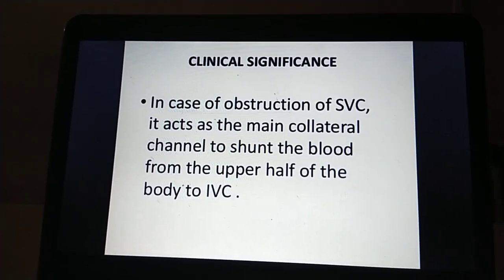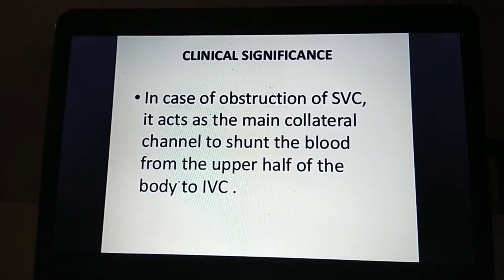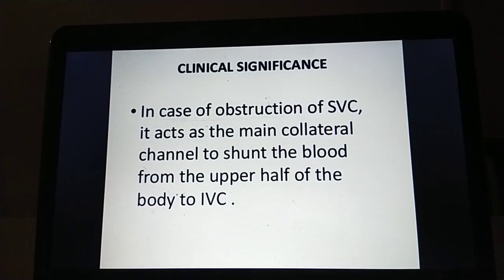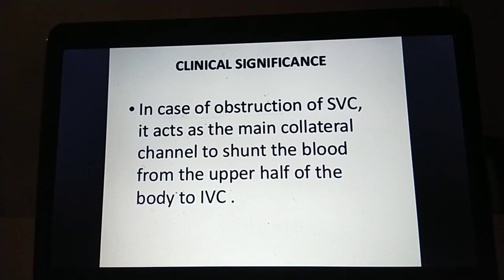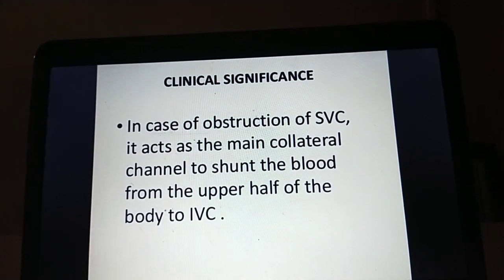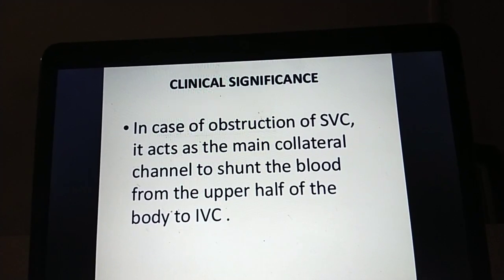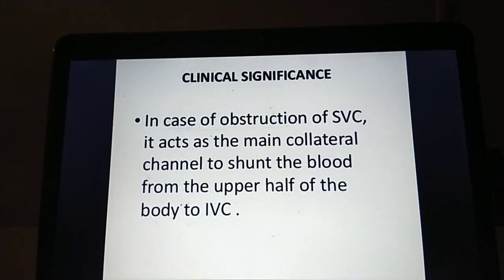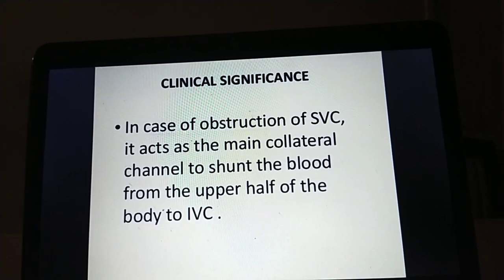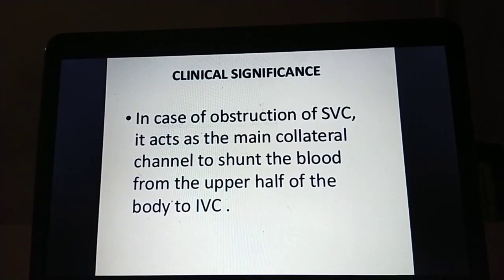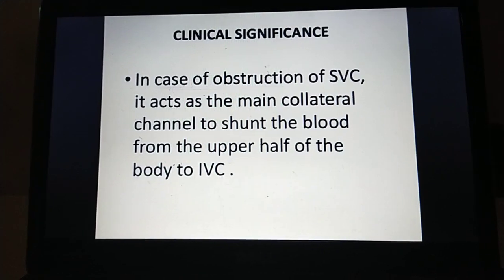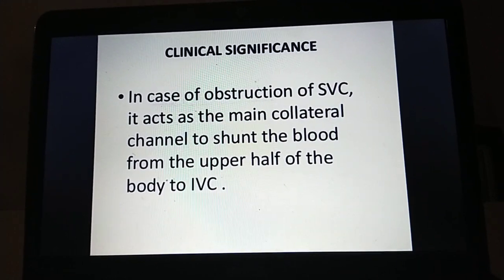The azygous vein is a longitudinal vein present just to the right side of the vertebral column in the thorax. It mainly drains the posterior abdominal wall and thoracic wall, and it is present in the posterior mediastinum. In relationship, it is anteriorly related to the esophagus, and it is present just lateral to the thoracic duct. It has two other main tributaries, the hemizygous vein and the accessory hemizygous vein.